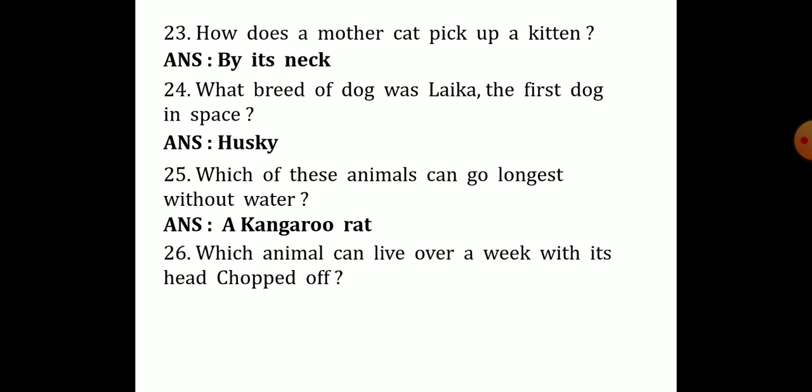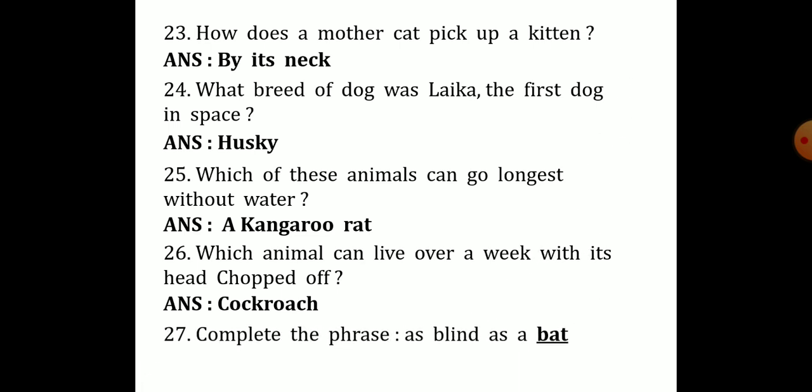Question number 26. Which animal can live over a week with its head chopped off? Now here also options are given. You have to find out the correct option. That is a cockroach. And the next one is, complete the phrase. As blind as a dash. That is given.